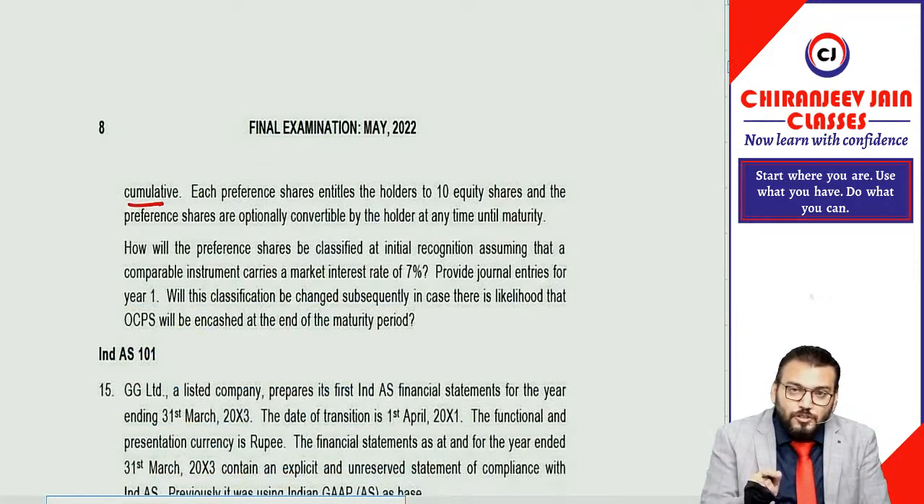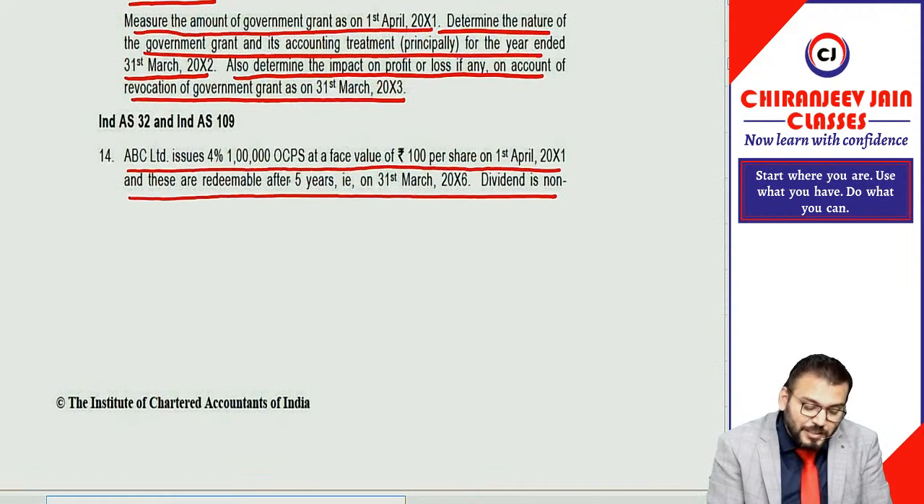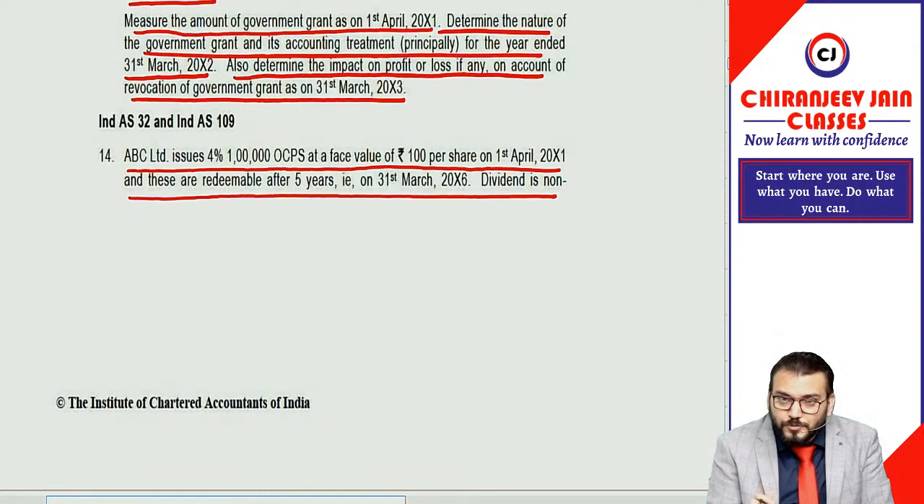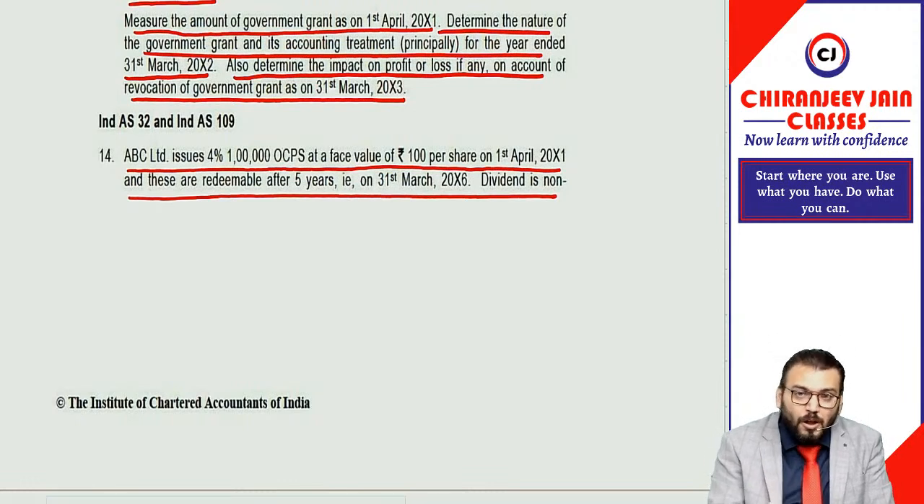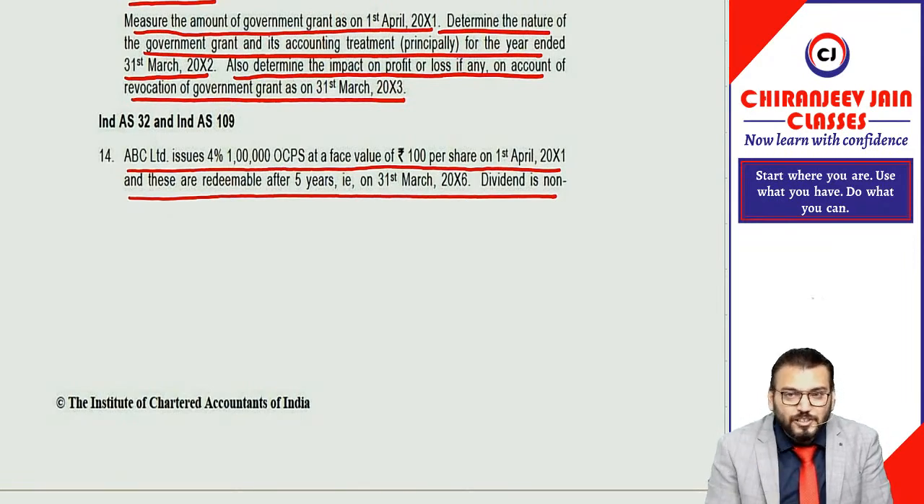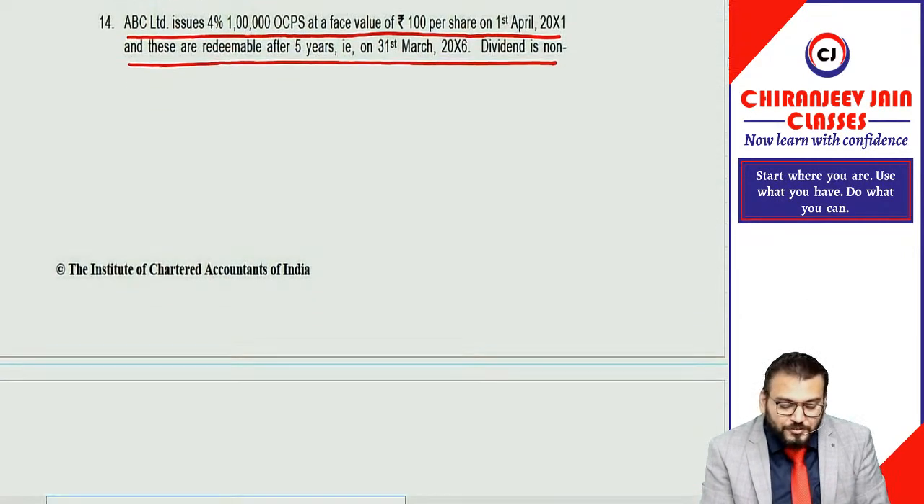If dividend is non-cumulative, and they have said optionally convertible preference shares, I always say that whenever an option is given to the holder, it will always be a compound financial instrument. The principal amount will be initially classified as financial liability, and because the dividend is non-cumulative, the dividend portion will be equity, and the option given will also be equity, so this will be a compound financial instrument.